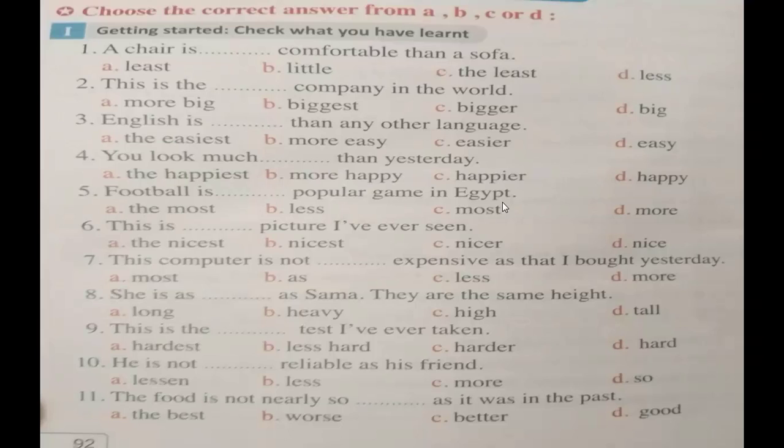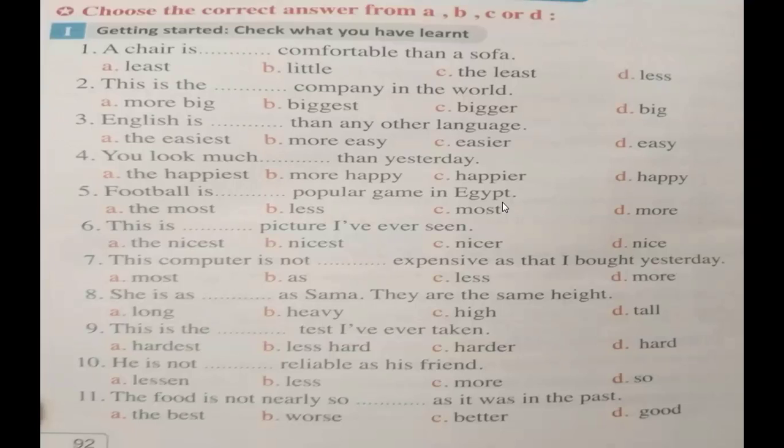She is as ___ as Sama. They are the same height. Long, heavy, high, tall. So the right answer will be number D. She is as tall as Sama. They are the same height. This is the ___ test I have ever taken. Hardest, less hard, harder, hard. So the right answer will be number A. This is the hardest test I have ever taken.